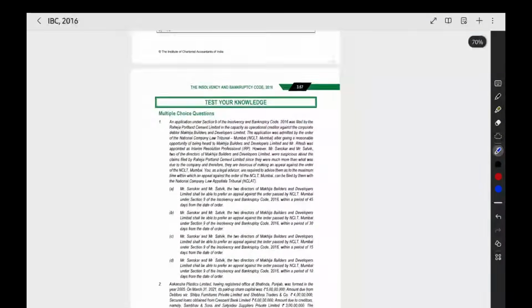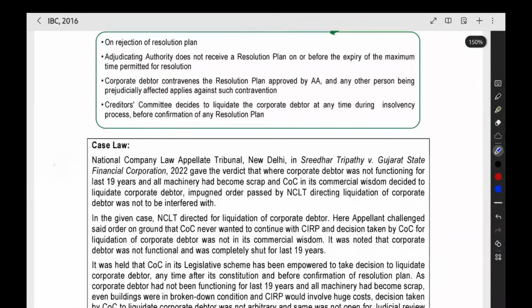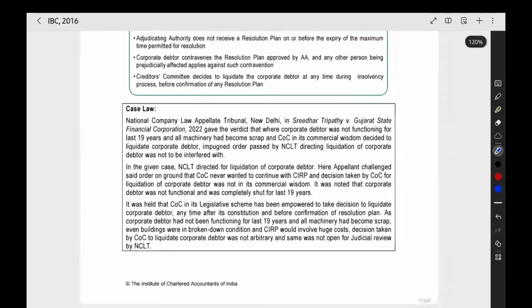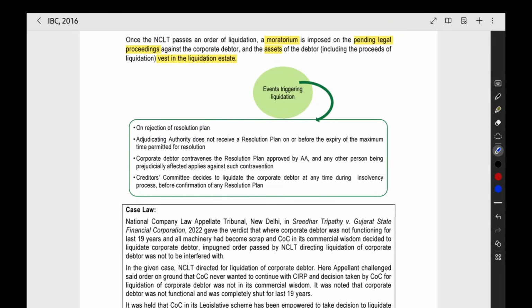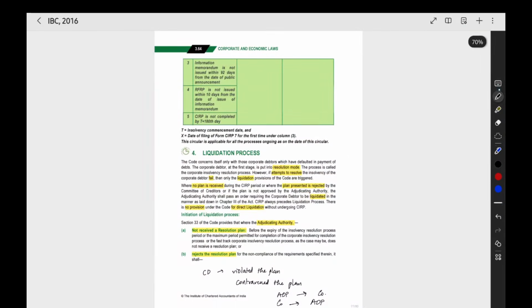Now we have completed everything, but we left some points, like all these case laws we did not see. Now we have to see all these case laws one by one. I will just tell you the gist of each case law. And there are many points, some points I did not tell you, that we are going to see now. Till now we have completed the IBC in the form of a flow, in this flow chart form itself.